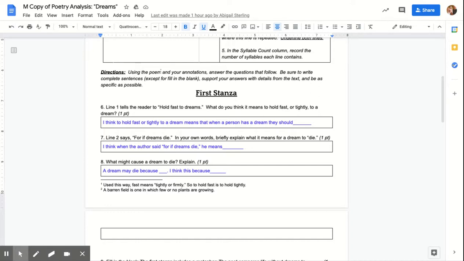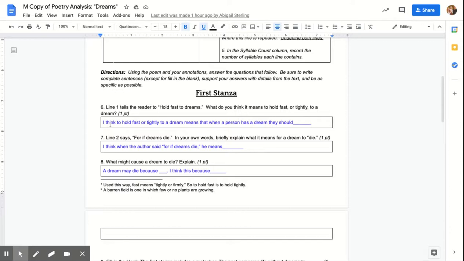Directions. Using the poem and your annotations, answer the questions that follow. Be sure to write complete sentences except for the fill in the blank. Support your answers with details from the text and be as specific as possible. First stanza. Number 6. Line 1 tells the reader to hold fast to dreams. What do you think it means to hold fast or tightly to a dream?